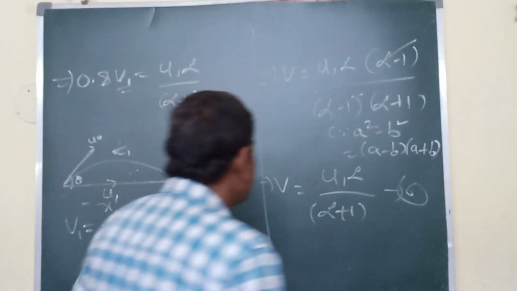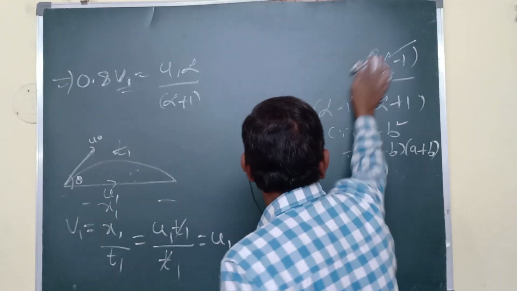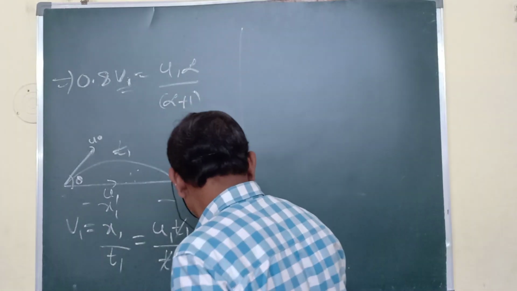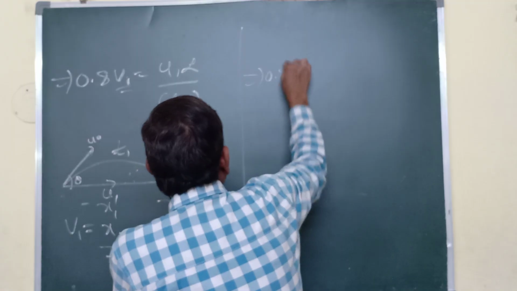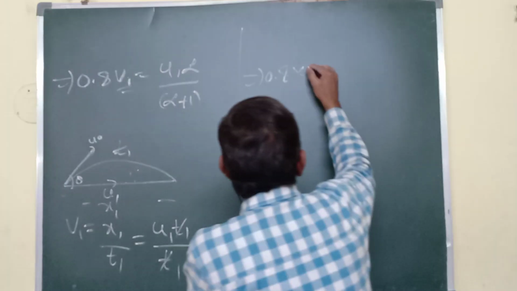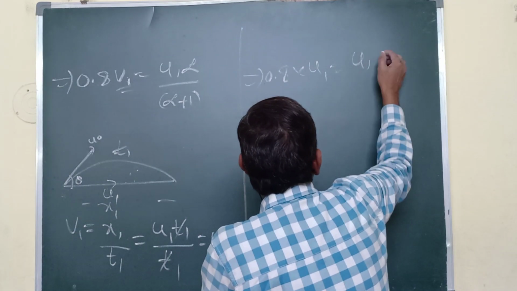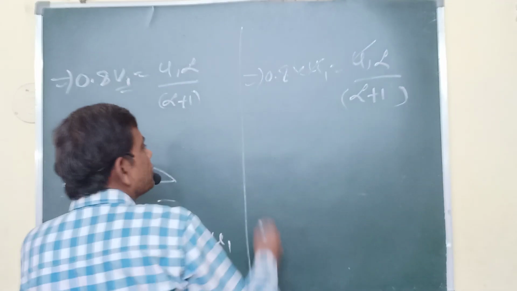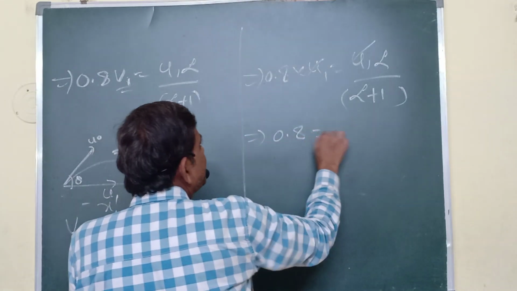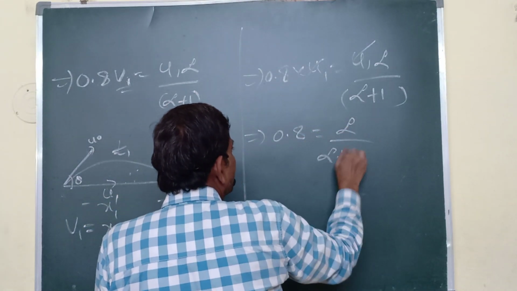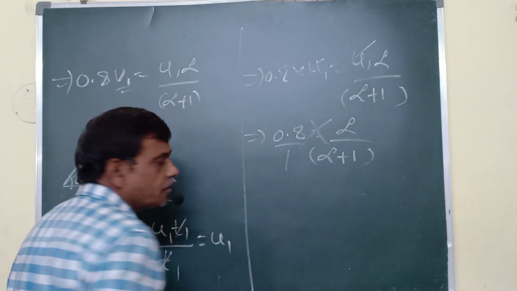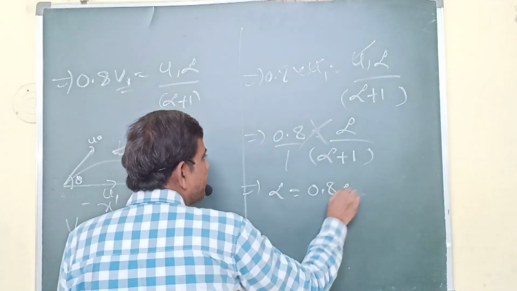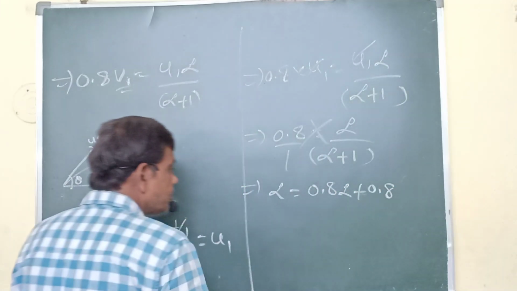Now substitute. This implies 0.8 into v1. What is the v1? u1. That equals to u1 alpha by alpha plus 1. u1 cancels. Now what I am getting here? 0.8 equals to alpha by alpha plus 1. Now you go to cross multiplication. Alpha equals to 0.8 alpha plus 0.8.